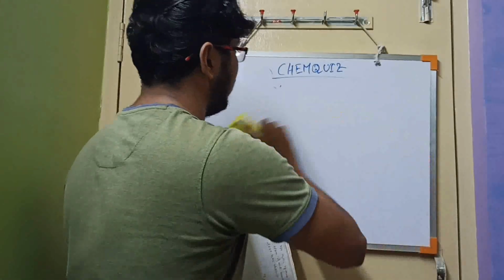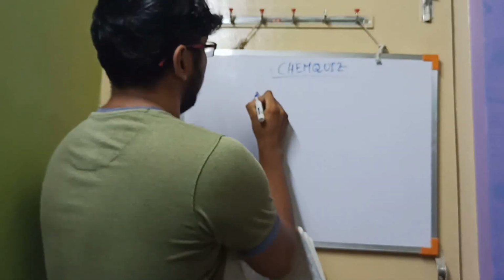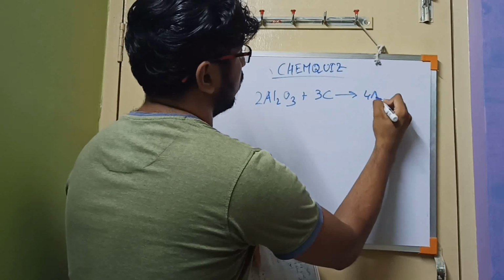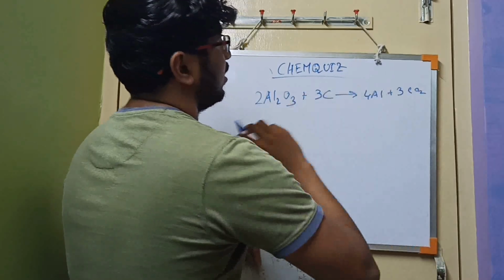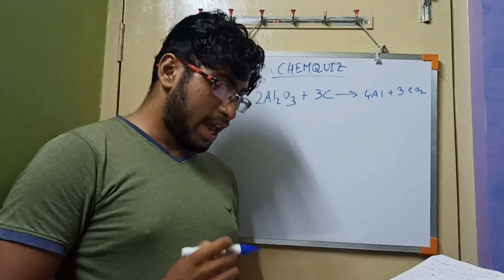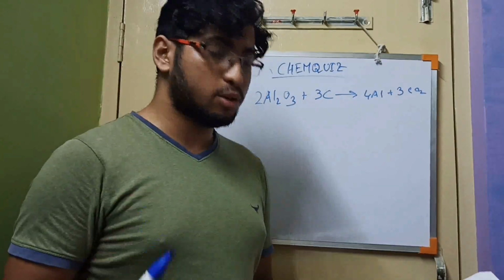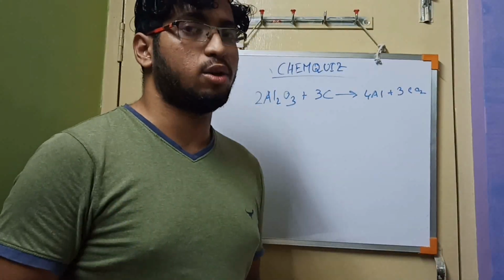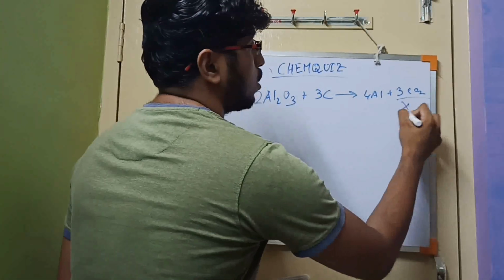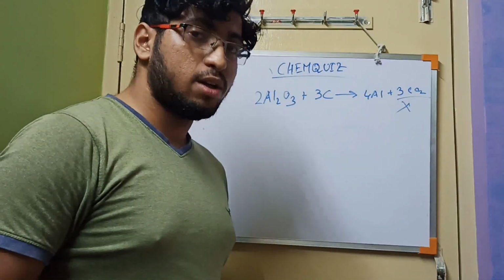It is given here. Basically 2Al2O3 + 3C. This is the Hall process. Now the next question: here aluminium oxide is reduced, carbon is reduced, aluminium is oxidized, and carbon dioxide is oxidized. There are 4 options. We cannot say that carbon dioxide is oxidizing here, because carbon dioxide is a product. So the 4th option we can omit.